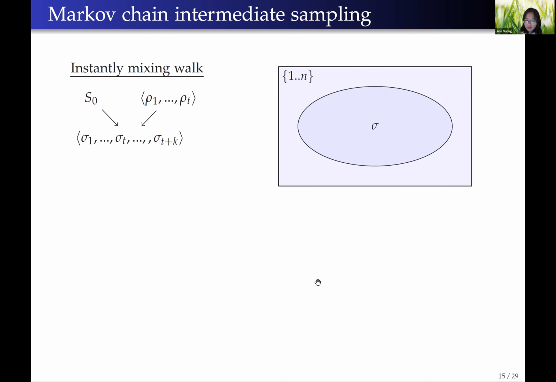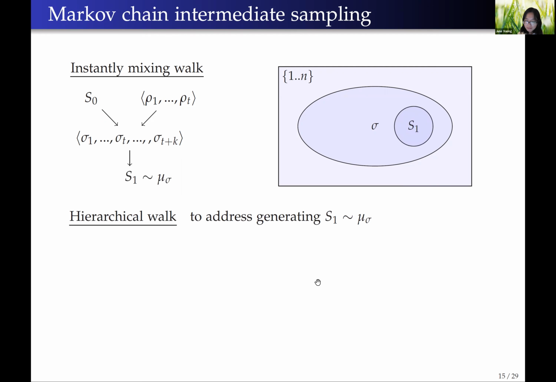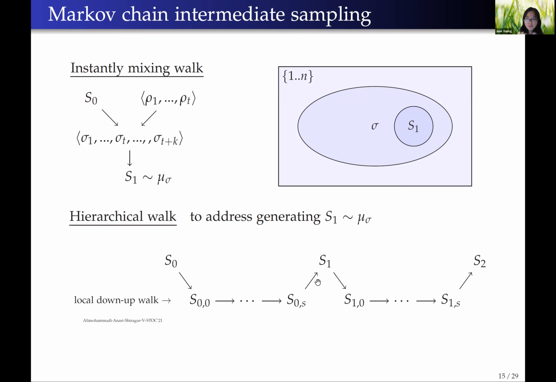And then also each step of this intermediate sampling Markov chain can be implemented efficiently using the local random walks introduced in previous work by Ali, Mohammadi, Nima, Kiran, Kumar, Siragar, and I in STOC this year.